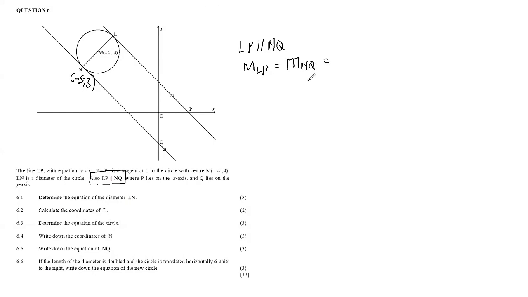But remember, the gradient of LP, from rearranging this formula here to y is equals to -x plus 2, we found that the gradient is -1. So that means also the gradient of NQ is -1 as well. Right. So now we can determine the equation, because to determine the equation, remember, we need the gradient and the set of coordinates. Now, this is our gradient, and the set of coordinates that we are going to use are the coordinates for n. So we're going to have y minus y1 is equals to m times x minus x1.